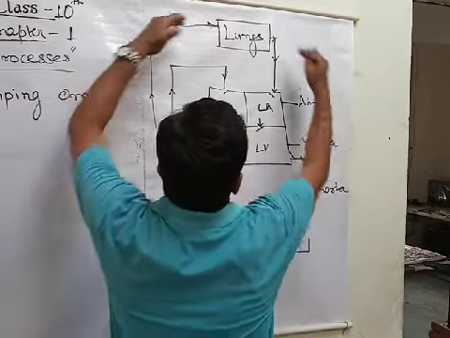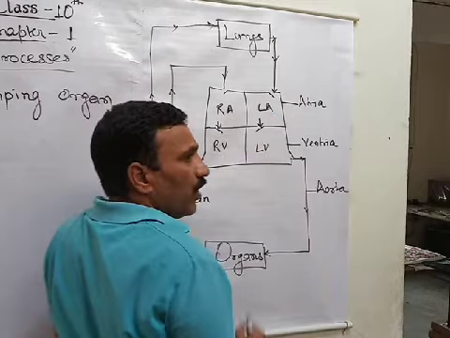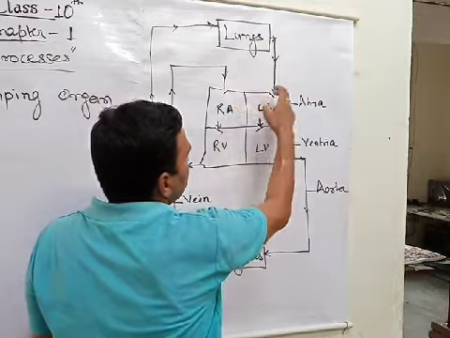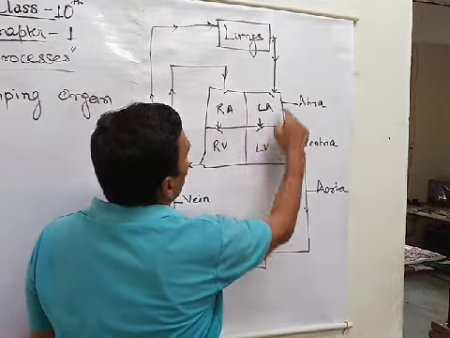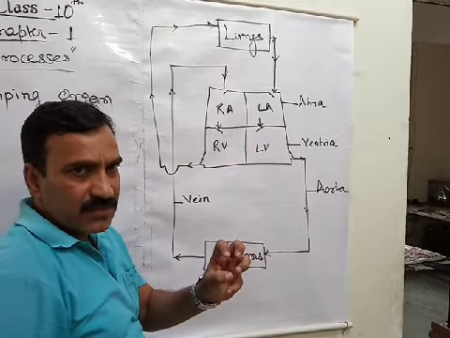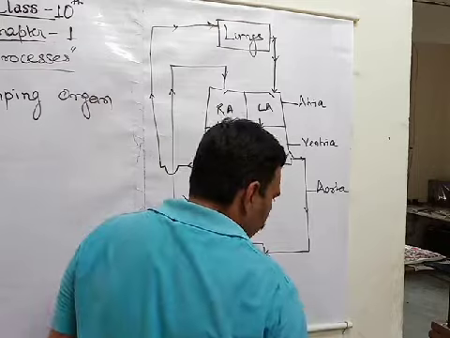This pause lets the blood get collected here. That means the pause gives time for the heart to collect the blood into the atrium, and the contraction pushes the blood out from the heart to the vessels.